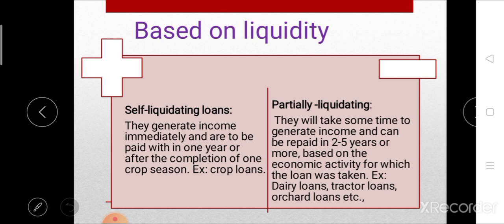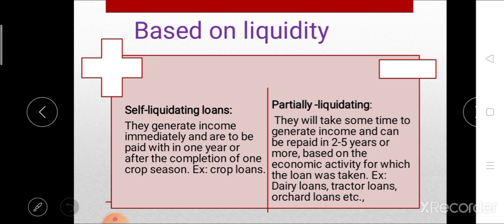Whereas the second type is partial liquidating loan. In this partial liquidating loan, the income generated through this borrowing will help to pay only part of the loan component. That means in case of partially liquidating loan, the loans are repaid in different installments. So it is the partial liquidating loan. These loans can be repaid in 2 to 5 years or more, based on the economic activity for which the loan has been taken.